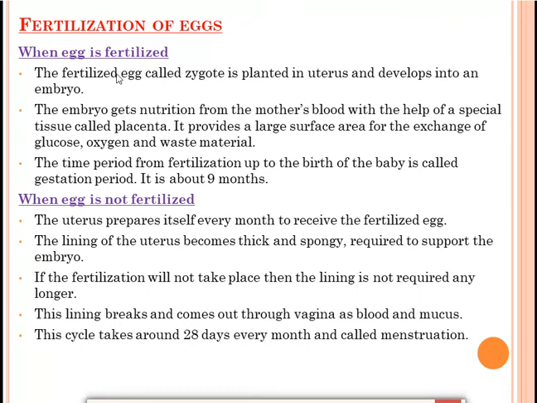When the egg is fertilized, sometimes the egg can be fertilized, but sometimes the egg will not be fertilized. Now we'll discuss both the cases. The fertilized egg, called zygote, is planted in the uterus and develops into an embryo.